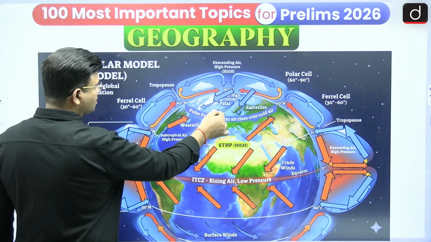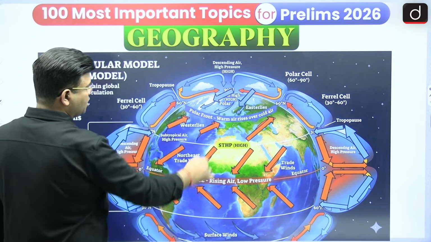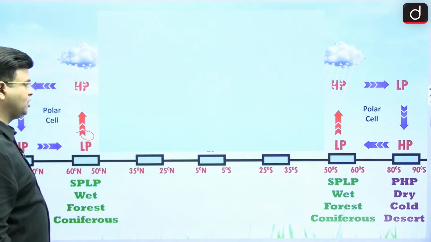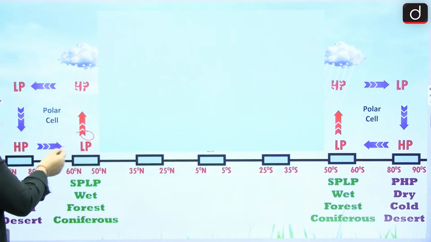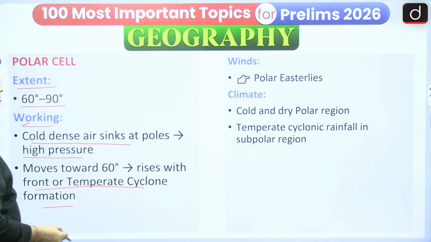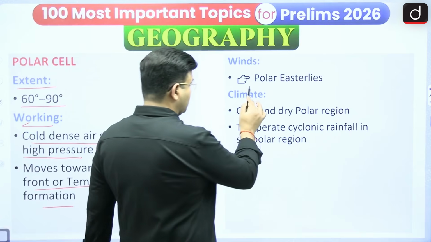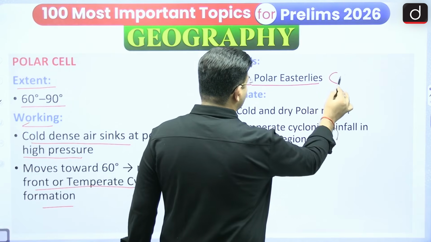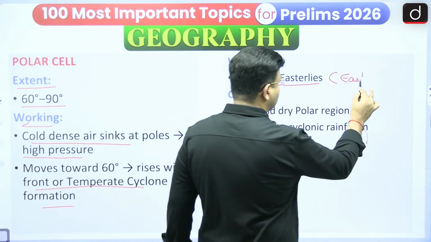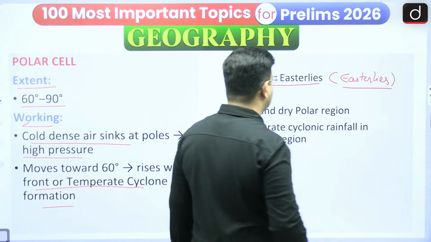Here it is moving towards this one, and they are together making the front formation. The polar easterlies are coming from this direction, east to west, and you can see the formation of the temperate cyclone. The same thing is here in this region, the same polar easterlies. The name of the wind is polar easterlies, or you can also say only easterlies, which is also correct.